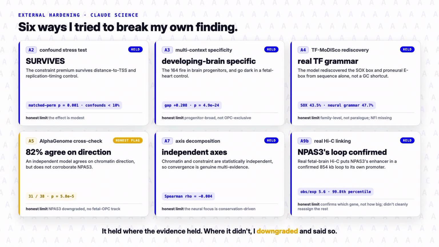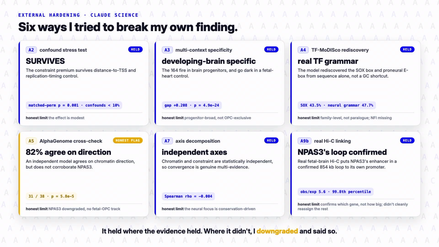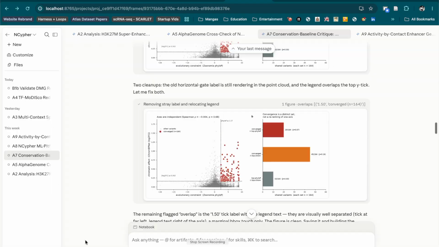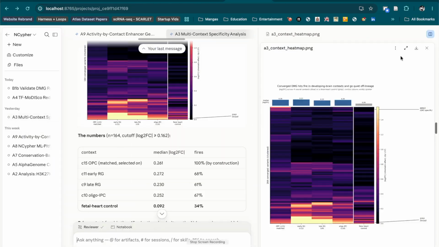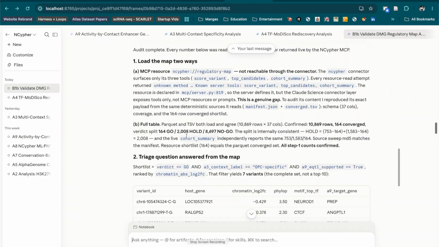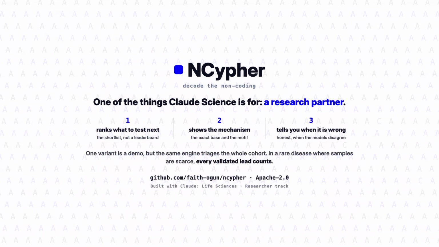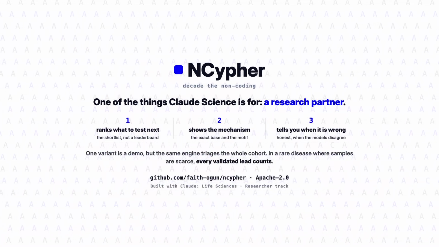Confounds, whether the signal is really brain-specific, whether the model learned real motifs and not a GC shortcut, an independent second opinion, whether the axes are truly independent, and real fetal brain Hi-C. The same engine triages the whole cohort. In a rare disease where samples are scarce, every extra validated lead counts.